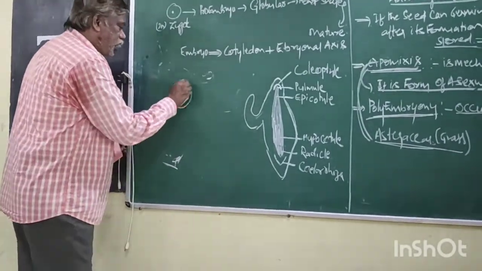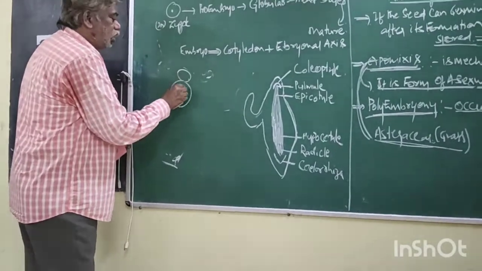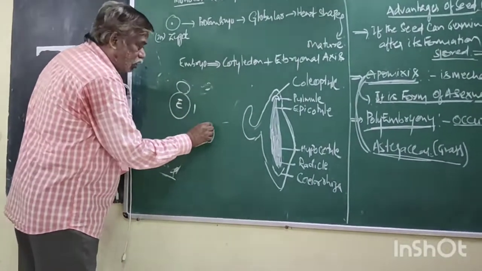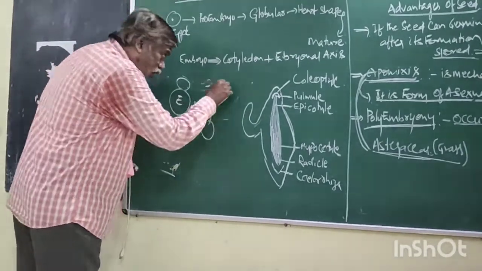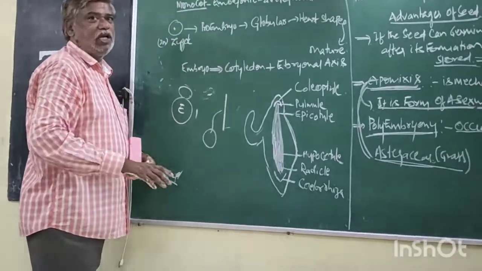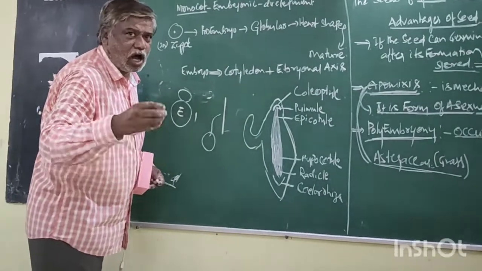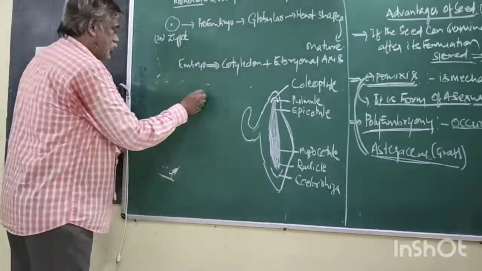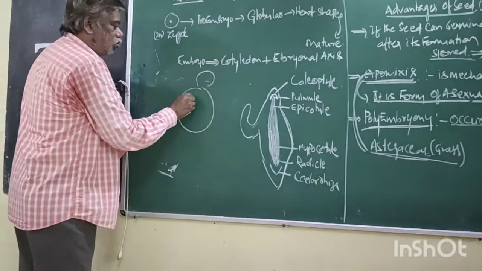it is the seed with a single embryo. Hence, when the seed germinates, one plant will be formed. It is natural and common. But in some cases, the seed has more than one embryo.